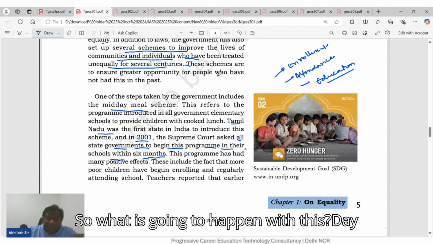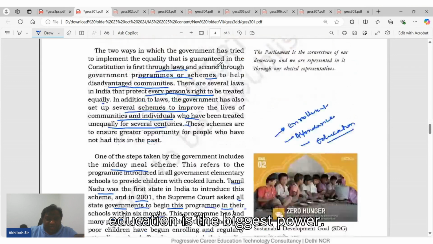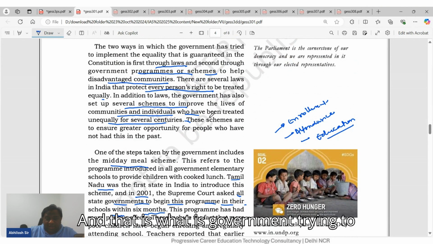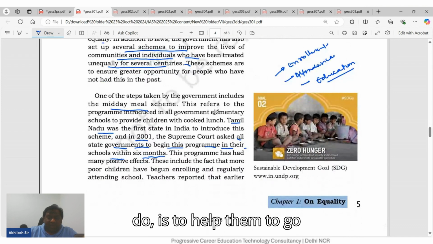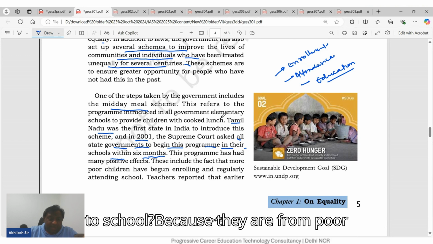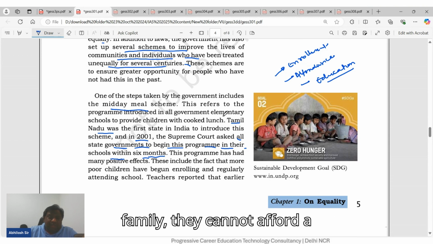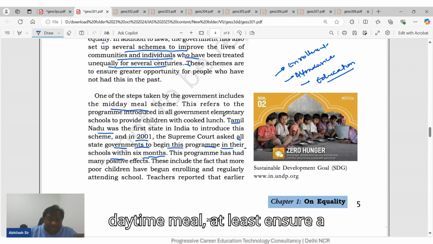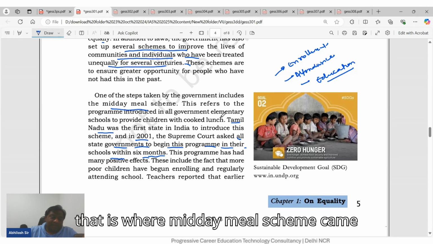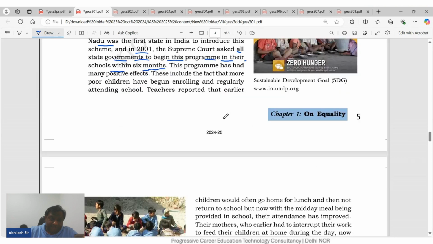So what is going to happen with this? Education is the biggest power, and that is what the government is trying to do, to help them go to school. How will they go to school? Because they are from poor families, they cannot afford a daytime meal. At least ensure a one-time nutrition-driven meal to them, and that is where the midday meal scheme came into the picture.